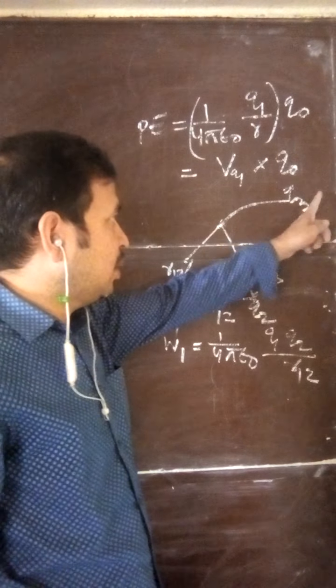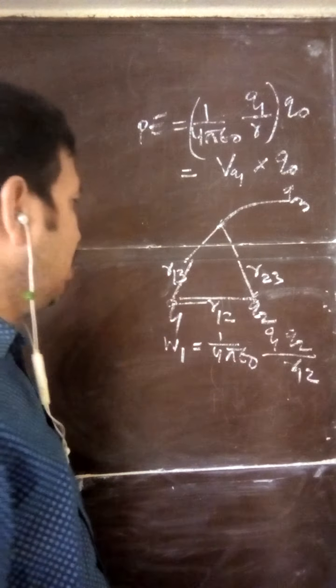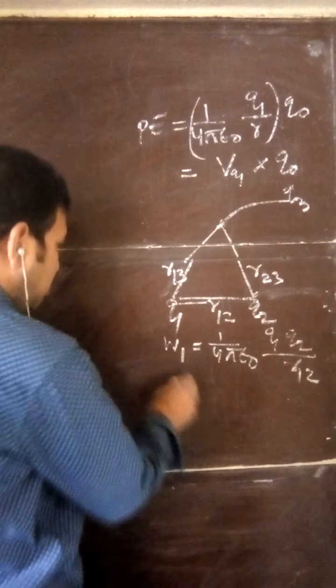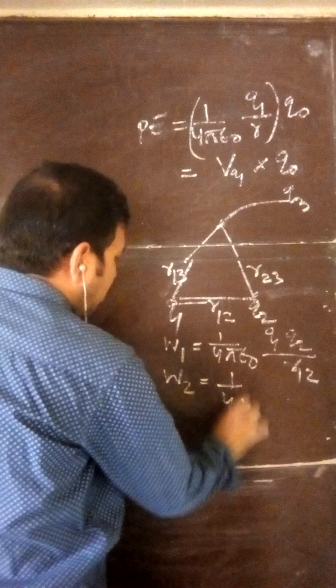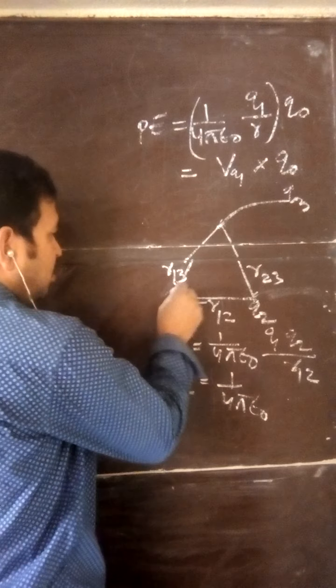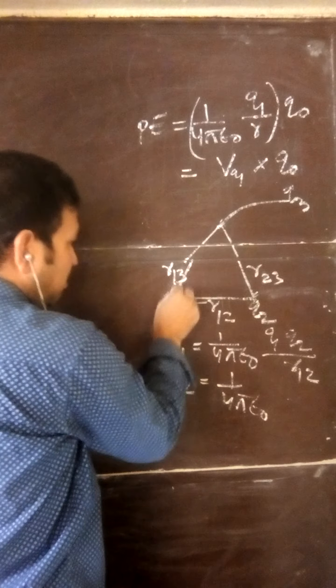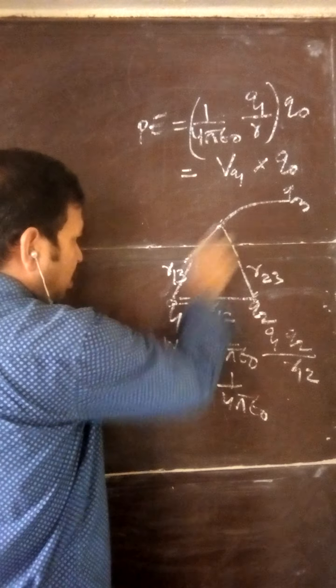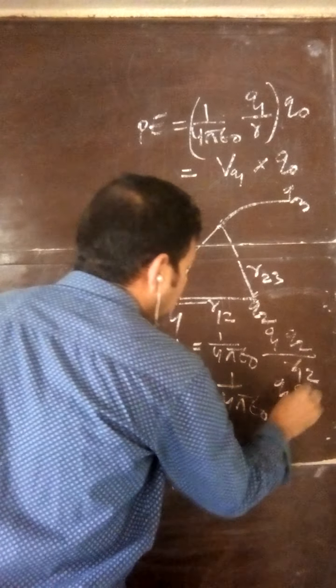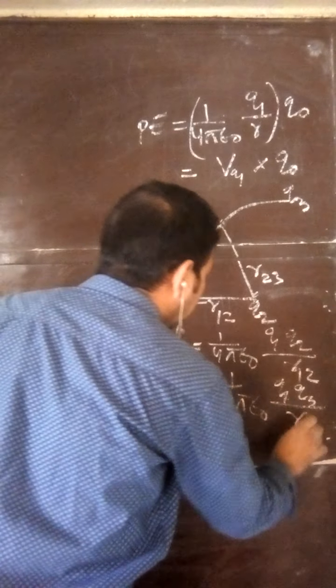Now, what is the work done to bring Q3 against the electric field of Q1? The work done is 1 by 4 pi epsilon naught Q1 Q3 by the distance, the formula we have derived, Q1 Q3 by R13.